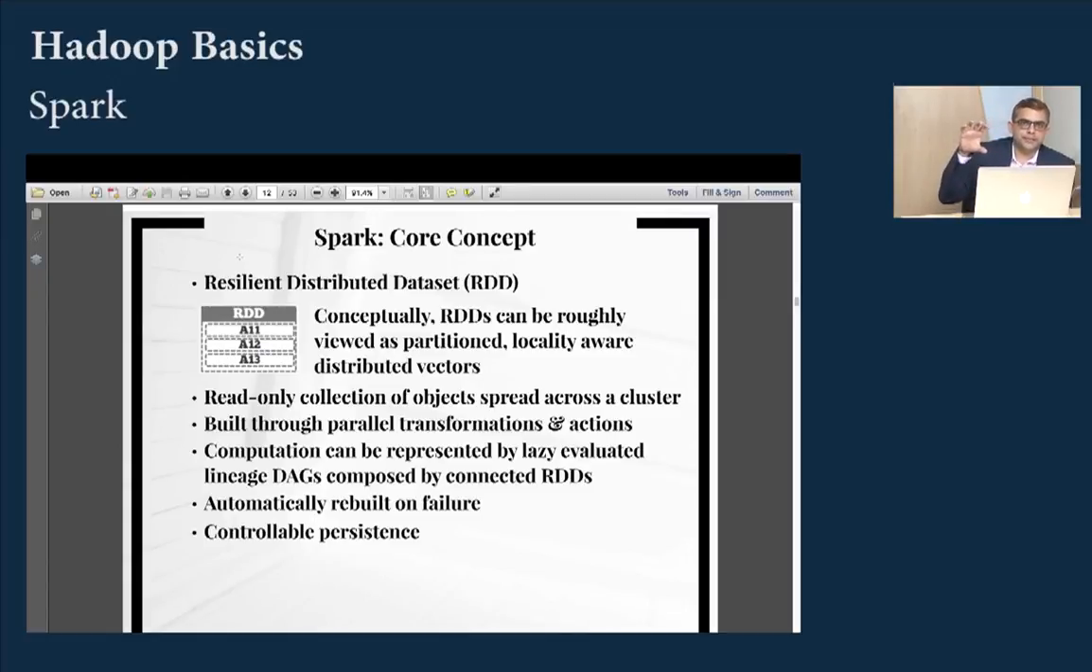So let's say your HDFS file has 10,000 elements and there are 4 machines. You could visualize that these 10,000 elements are loaded in memory and distributed across 4 machines. So RDDs can roughly be viewed as partitioned, locality aware, distributed arrays or vectors. It's a read-only collection of objects spread across the cluster, built through parallel transformations and actions.